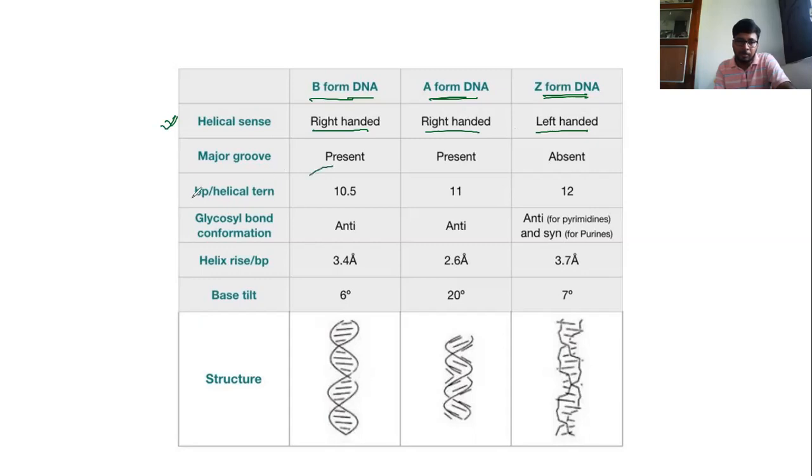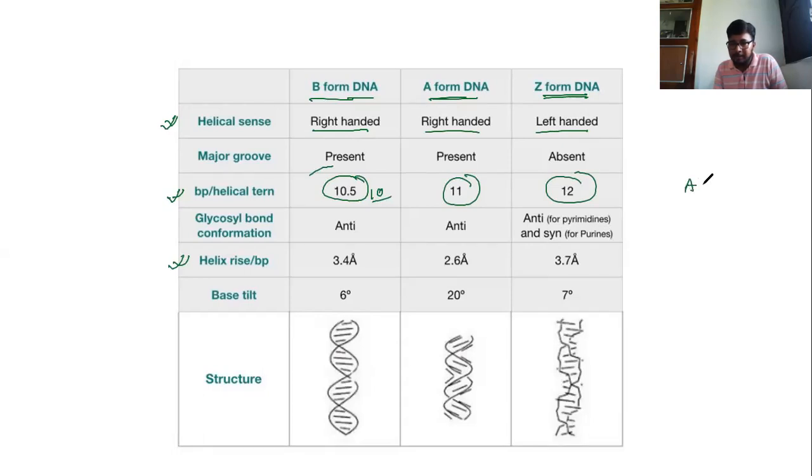And now you have to remember the helical turn. In a helical turn, the number of base pairs in B DNA is 10.5 or 10, in case of A it is 11, and in case of Z it is 12. You have to remember this also, and the helix rise per base.